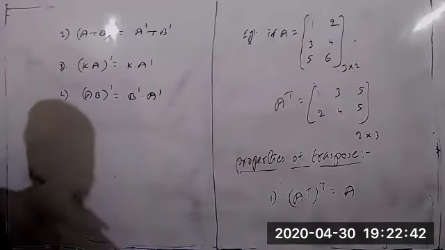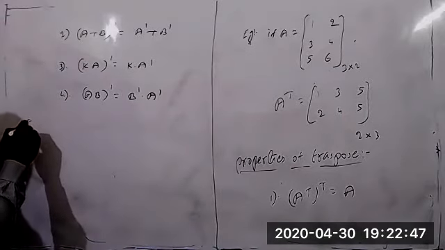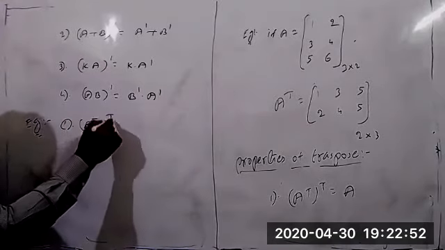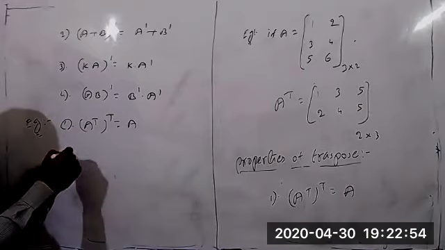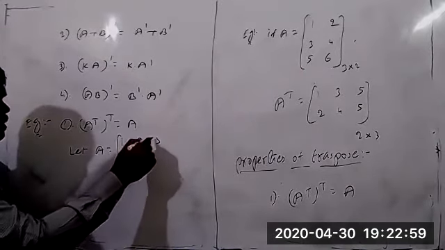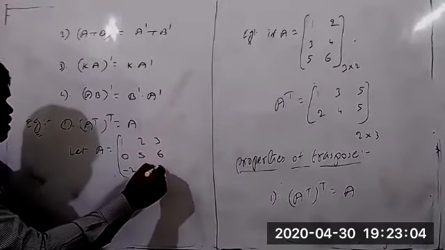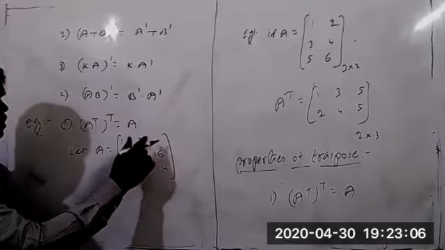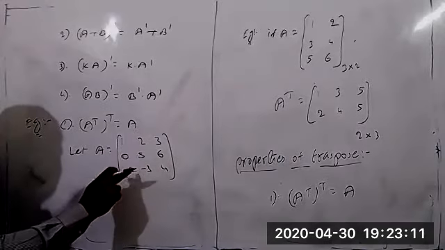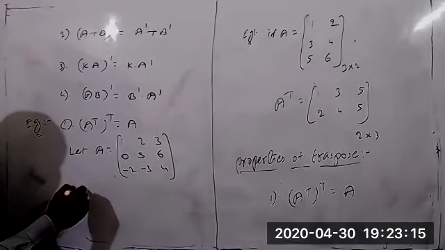You can take a few examples based on these properties. First, take A transpose whole transpose equal to A. Suppose I take a matrix A equal to 1, 2, 3, 0, 5, 6, and -2, -3, 4. I can find the value now. Suppose we take A transpose.